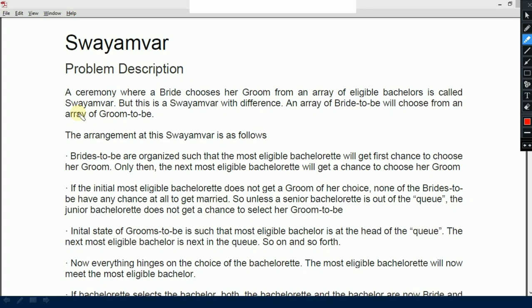So in this video we will see one question of TCS CodeVita. The problem name is Swayamvar. Okay, so let's see the problem description.